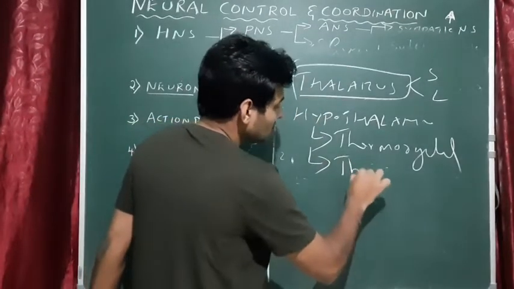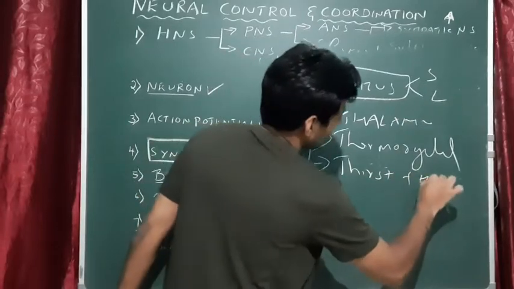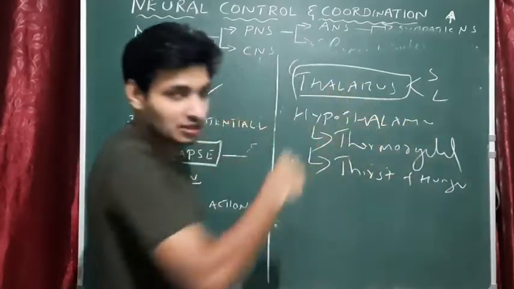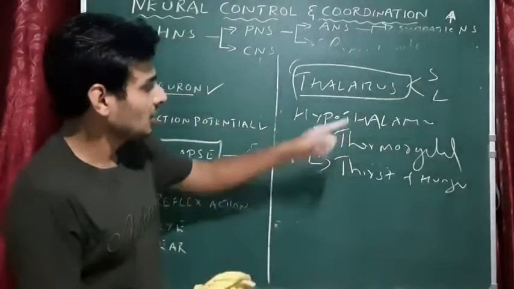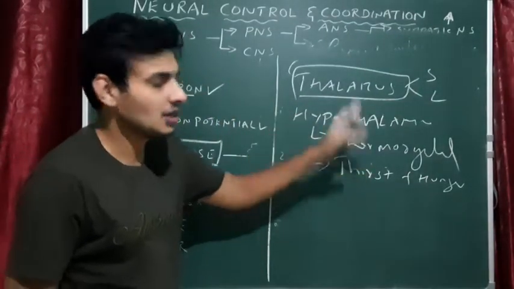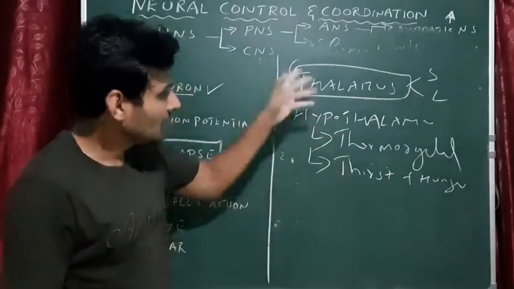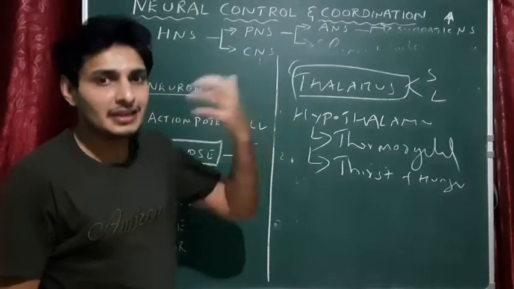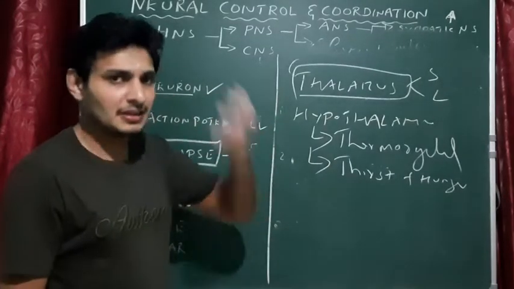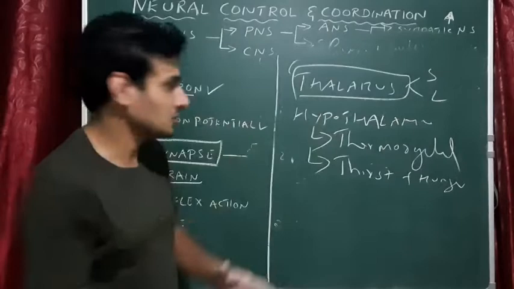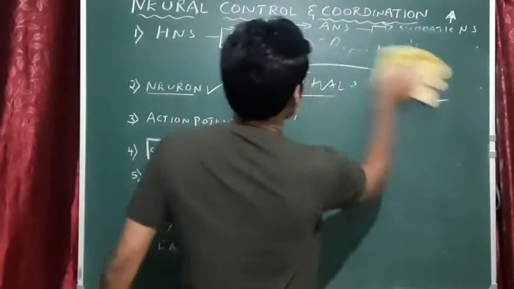So thirst plus hunger. Remember the 3 functions of the hypothalamus. Very, very important. Thermoregulation, hypothalamus. Thirst and hunger are regulated by hypothalamus. Feeling like having food or feeling like drinking water, that is because of hypothalamus. Okay, so that is diencephalon.